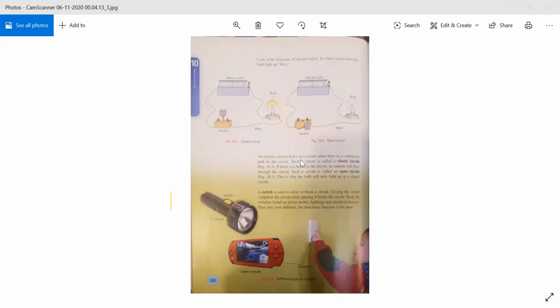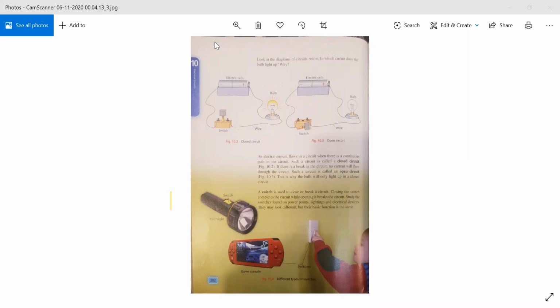Okay, we see a switch on a torchlight in the games as well, and we see switches even on the buttons as well. Why is a switch used? If we close it, what will happen? The electrical appliances will not work at that time. But if we switch it on, our electrical appliances or devices will start working.